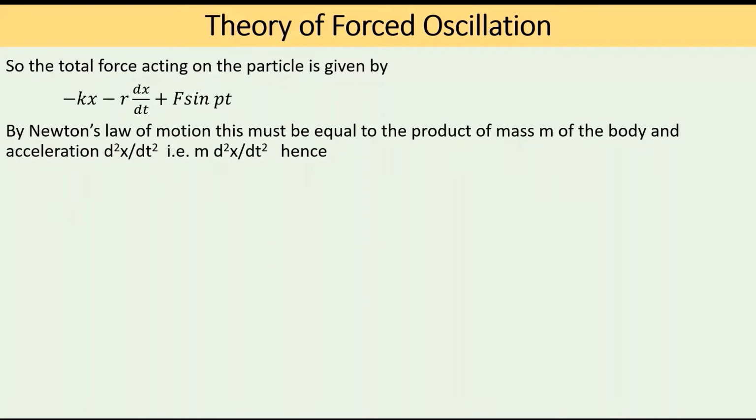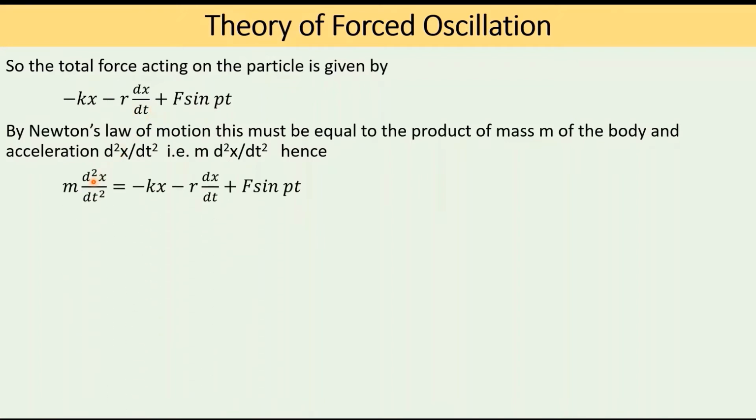By Newton's second law of motion, this must be equal to the product of the mass of the body and the acceleration d squared x by dt squared, that is m into d squared x by dt squared, ma. So this should be equal to this total force.